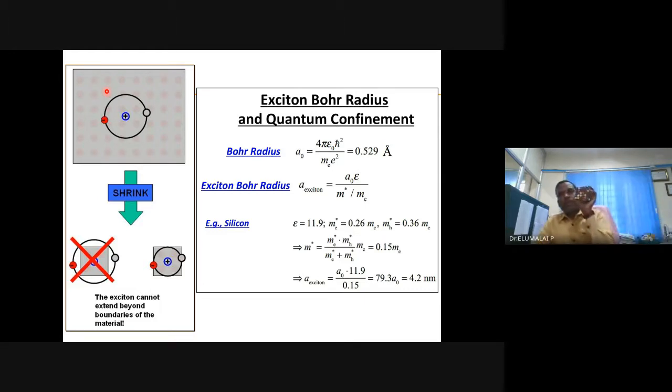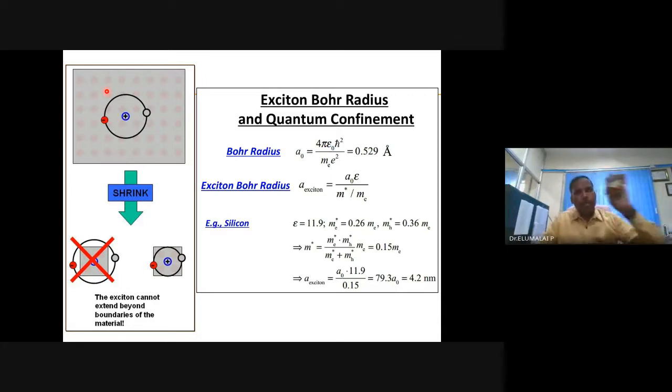Assume that this is a bulk material, cadmium sulfide, and you have illuminated it, light is allowed to fall on it, with sufficient energy equal to or higher than the band gap of cadmium sulfide. The electron in the ground state picks up the energy, goes to the excited state, and an exciton is formed. Let's say an exciton is formed here, and it has some radius. That radius is much less than the edge size, the material dimensions. And it can move all along the material, always in motion, and then finally decay, either radiative or non-radiative.